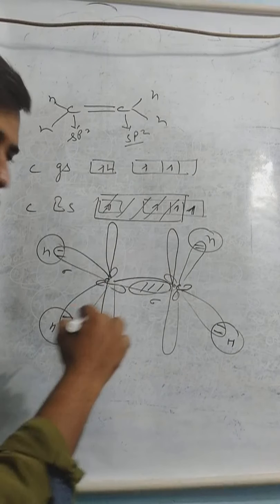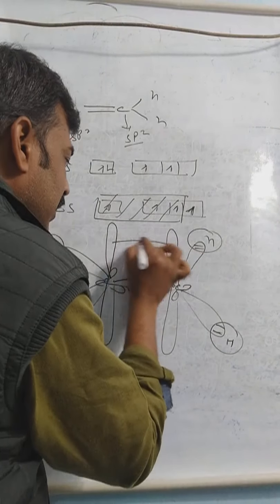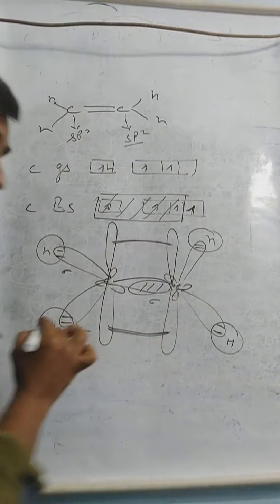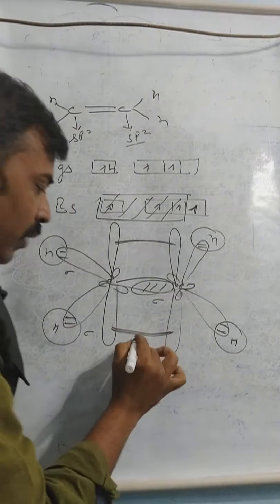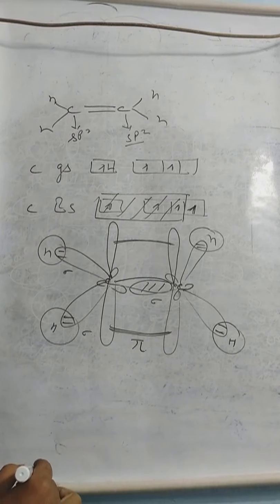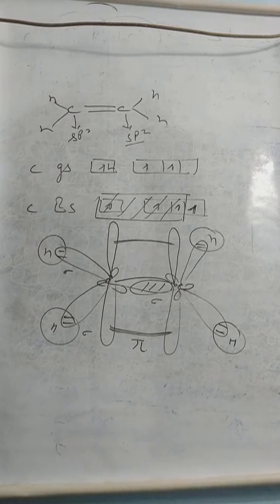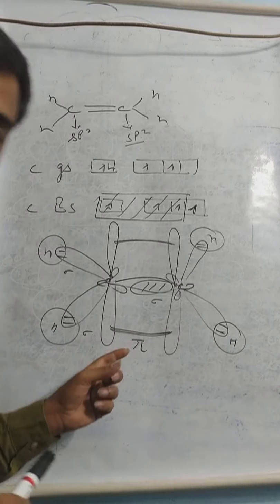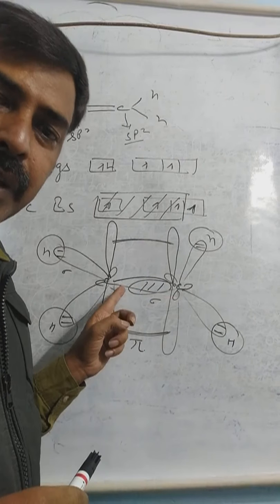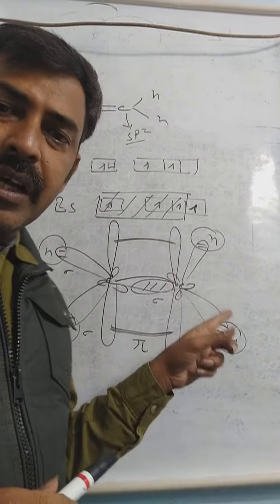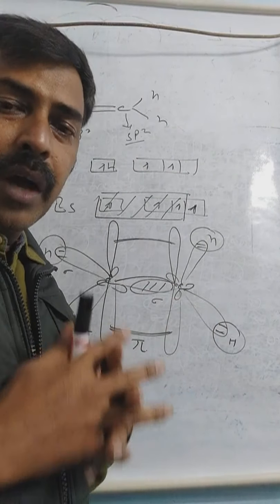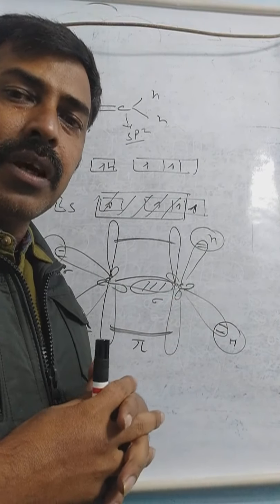And in this condition, the overlap will take place. This is the overlap. And what type of overlap is here? It is the sidewise overlap. So whatever bond is going to form, that is a pi bond. And this is the orbital diagram for ethene, showing the formation of the pi bond, the carbon-carbon sigma bond, and the carbon-hydrogen sigma bonds. This is the diagram which shows the formation of the different types of chemical bonds.